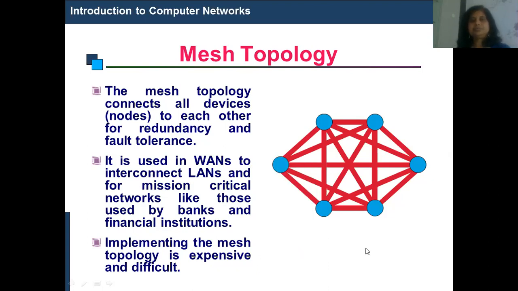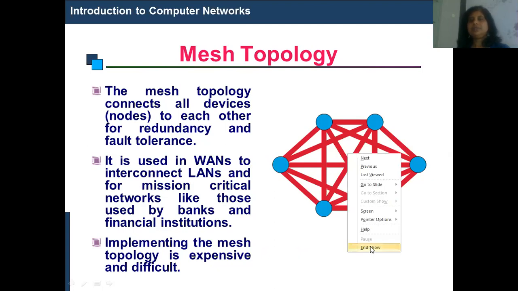So this finishes today's part of computer networks, the types of computer networks, and how the computers are connected, which is called mesh topology. Now next part we will discuss next time.